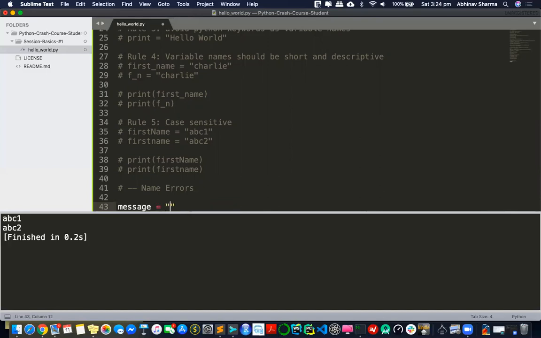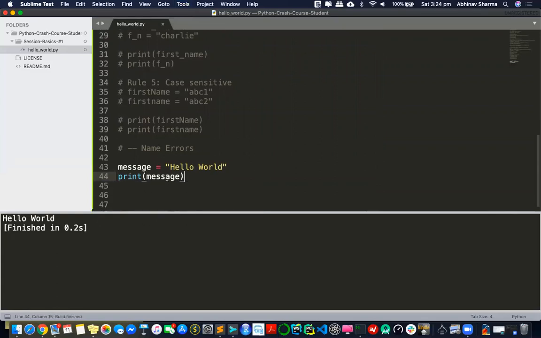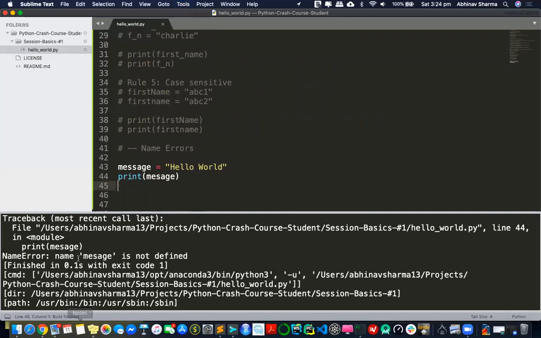So that's a variable message. I'll say hello world again, and I'll print it. That's working perfectly. But what if I missed an S? Imagine this is wrong. Obviously, I've named a variable message and I'm missing an S now here. And Python obviously will understand that you are missing something out, so it won't run. It'll definitely give me an error. So when I run this, the whole thing breaks. Now let's go through this error, line by line.